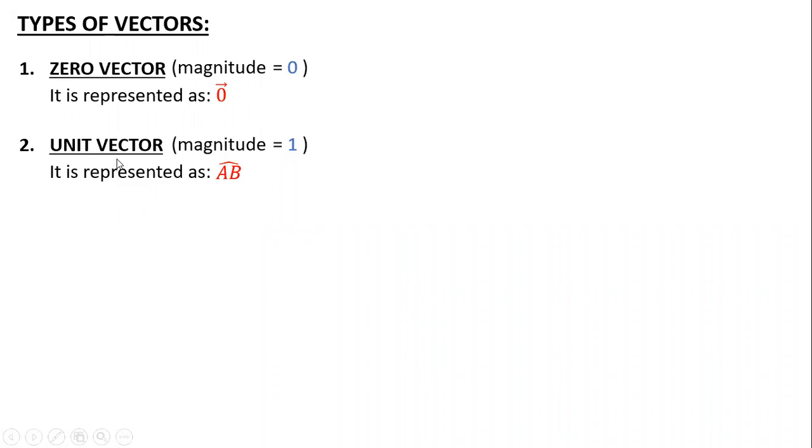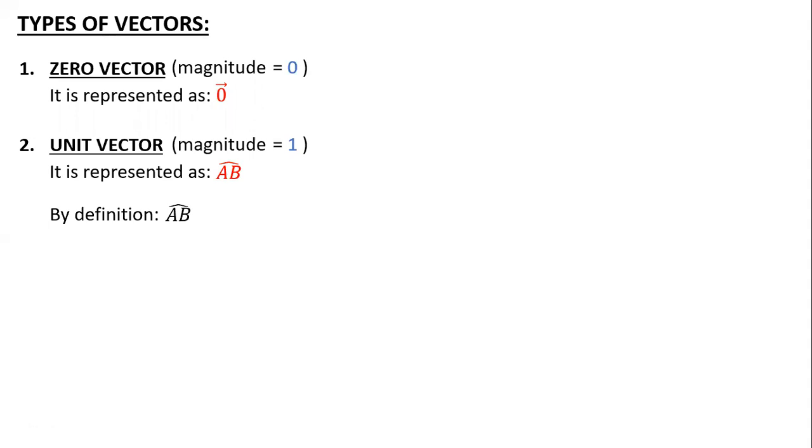Now where will this unit vector be used? If I say the magnitude is 1 for a vector, it should have some definition, a formula. To make any value 1, suppose I have the value 5, I divide 5 by 5 and the value becomes 1. Whenever a number is divided by itself, the value becomes 1. Whenever I write a vector, that vector has magnitude and direction.